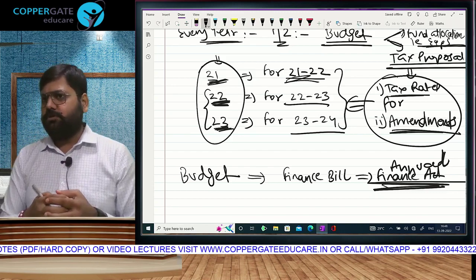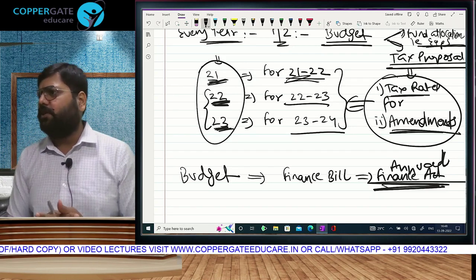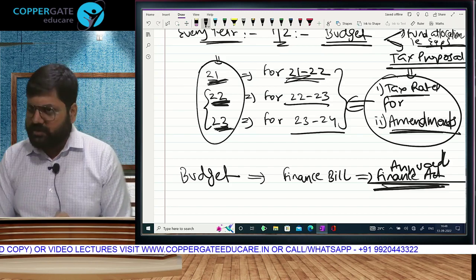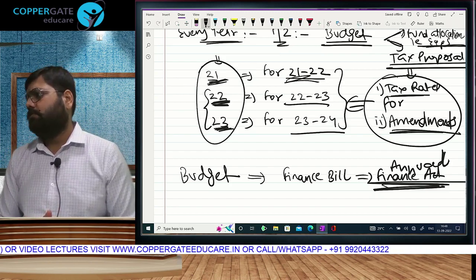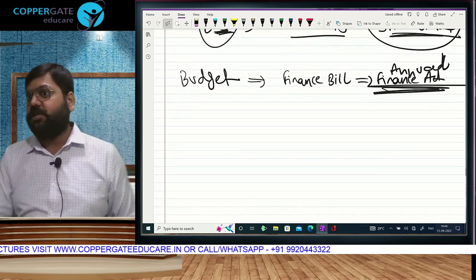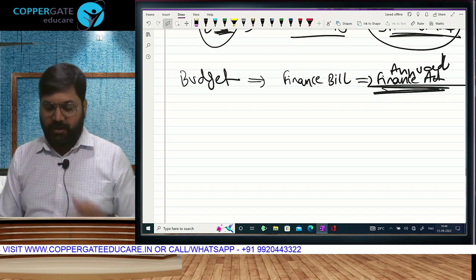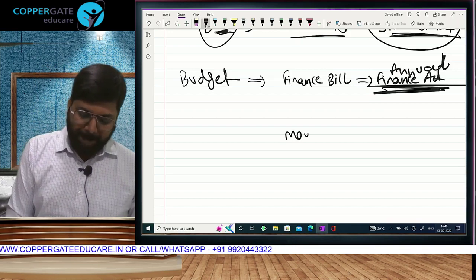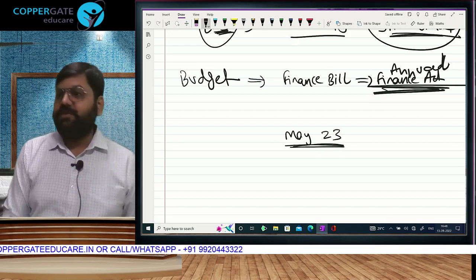Any course you choose, CA, or even your BCom exams, this system will be followed there also. When are you giving your exam? Now let's talk strictly about your attempt, because this changes attempt by attempt. When are you giving your exam? May 23.